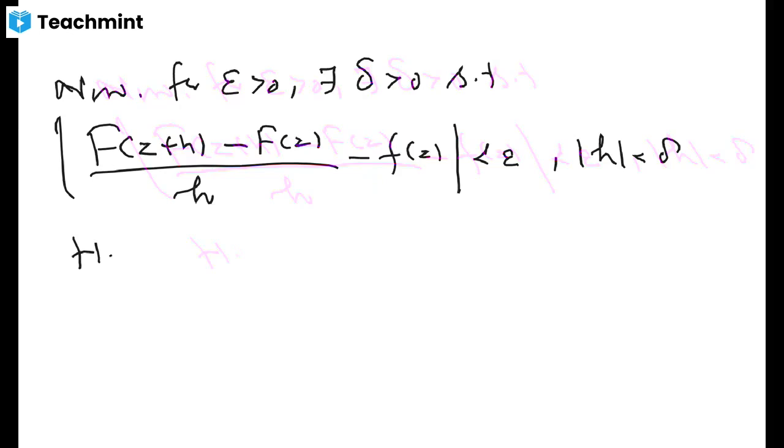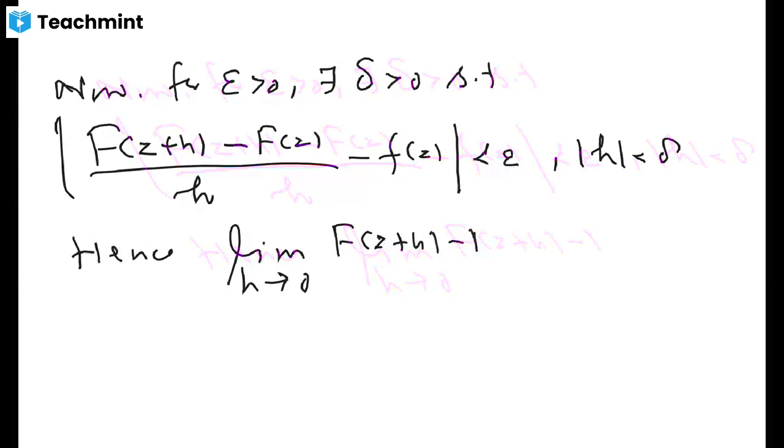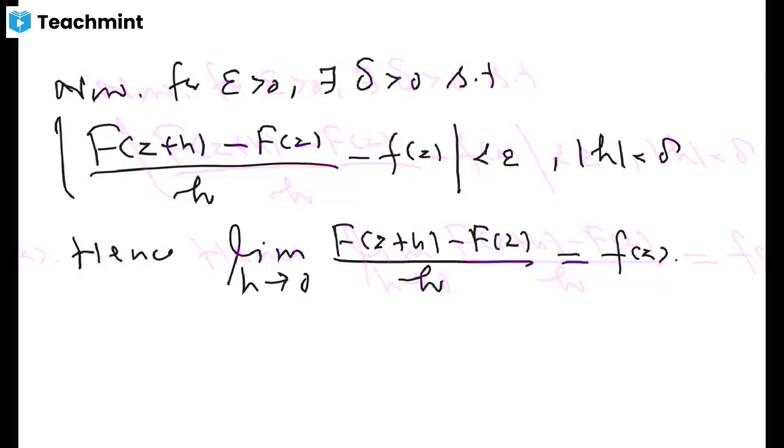You can conclude that the limit as h goes to 0 of F of z plus h minus F of z over h exists, and this limit is the derivative of the function at z, and it is equal to the value of the small function f at z. So we have been able to prove this.